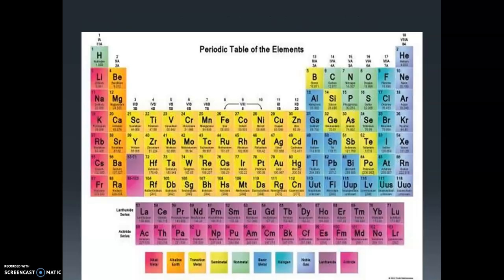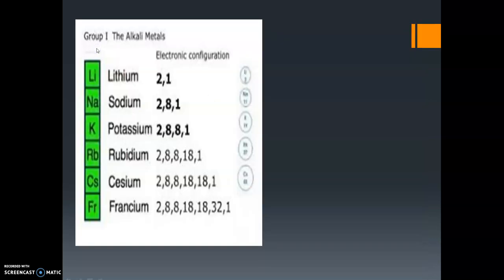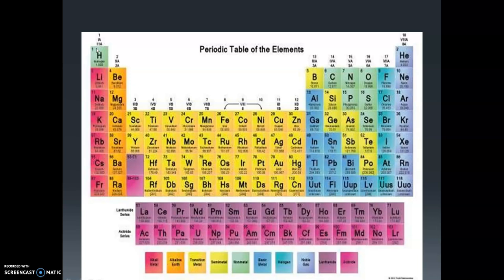In that periodic table, we can see the periodic table proposed by Moseley. This is the periodic table of elements we are using now. Here you can see, we know the limitations of Mendeleev's periodic table. The first limitation is that he couldn't give a proper place for hydrogen. Here we can see the place of hydrogen above the first group elements, so he could give a proper place for hydrogen.